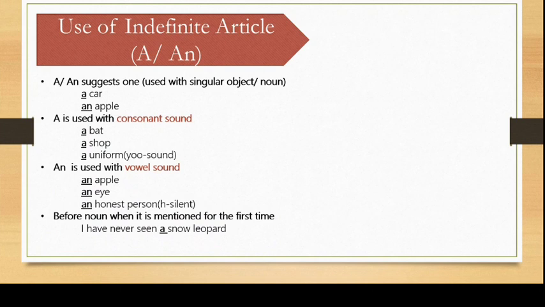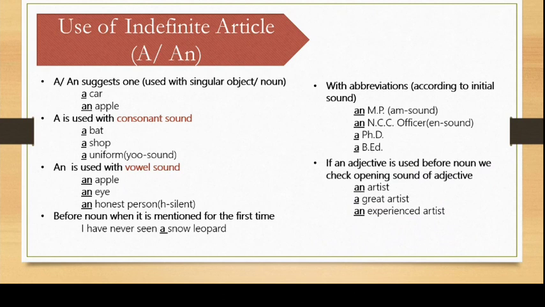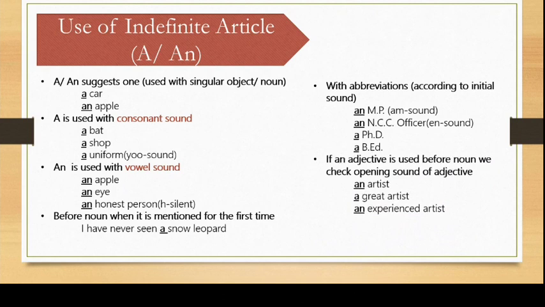With abbreviations, according to the initial sound, a or an can be used, but the same thing, that we have to check that the sound is of consonant or vowel. Okay. If an adjective is used before the noun, we check the opening sound of the adjective.